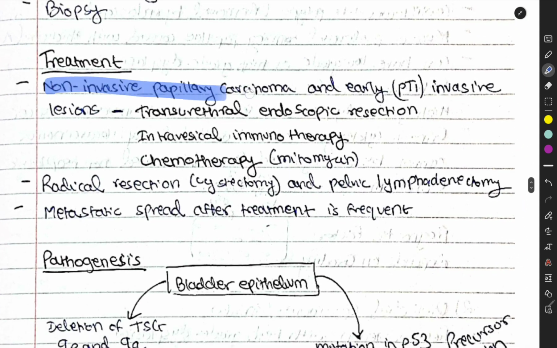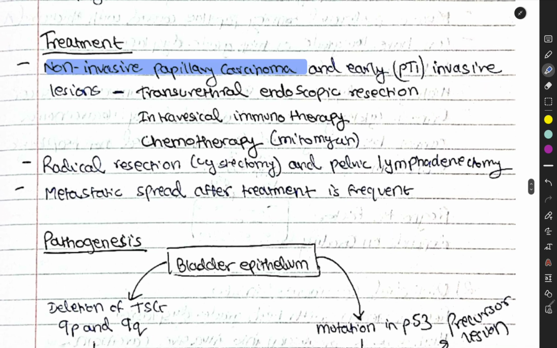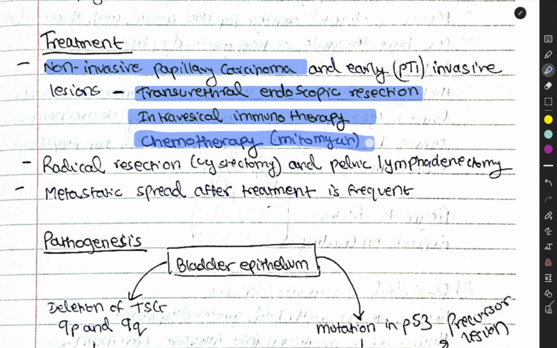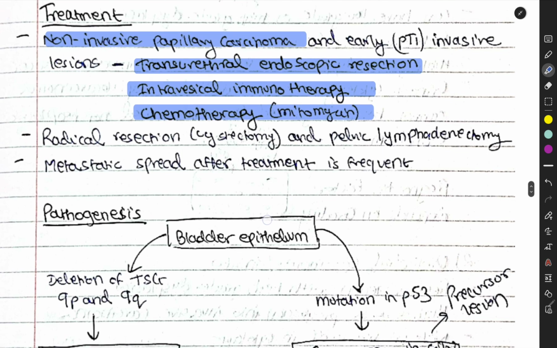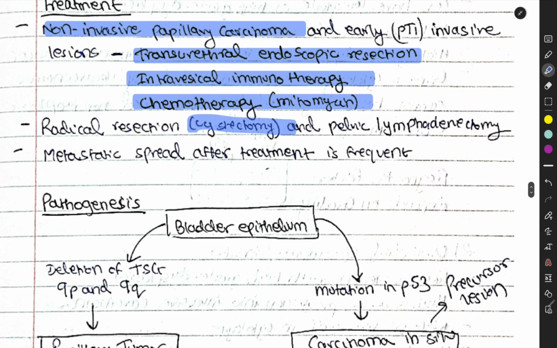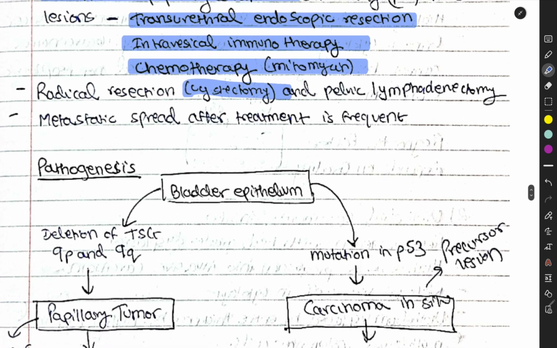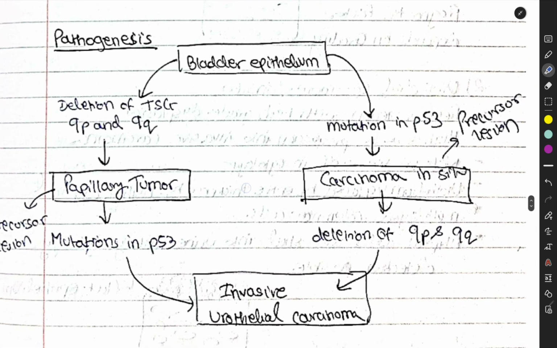Treatment for non-invasive papillary carcinoma and early T1 invasive lesions is transurethral endoscopic resection, intravesical immunotherapy, and chemotherapy. Radical resection is cystectomy and pelvic lymphadenectomy. Metastatic spread after treatment is frequent.